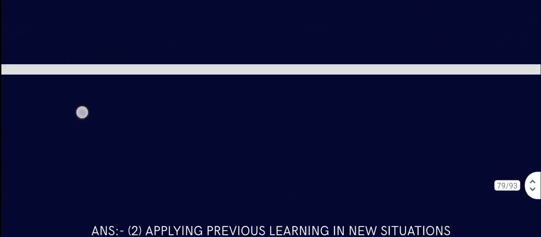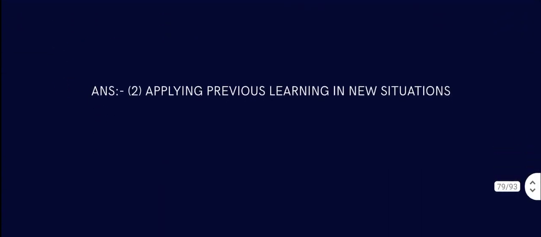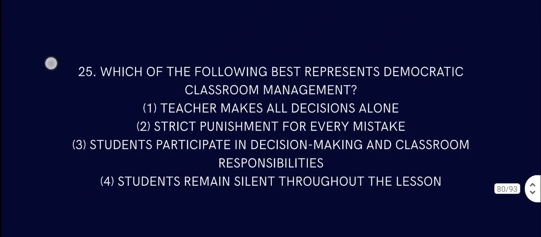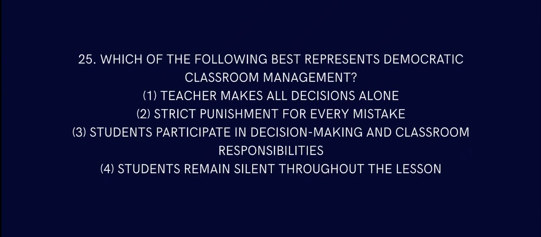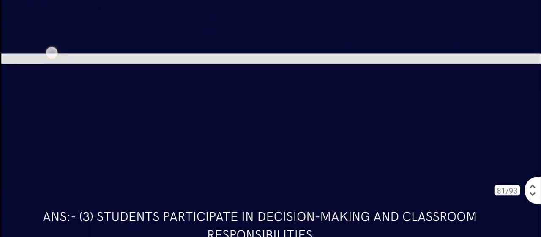It's applying previous learning in a new situation, that is the correct one. Question number 25. Which of the following best represents democratic classroom management? Teacher makes all decisions alone, that is not democratic. Strict punishment, that is also not democratic. Students participate in decision making and classroom responsibilities, that is democratic classroom management. Students remain silent throughout the classroom, that is not a democratic classroom.